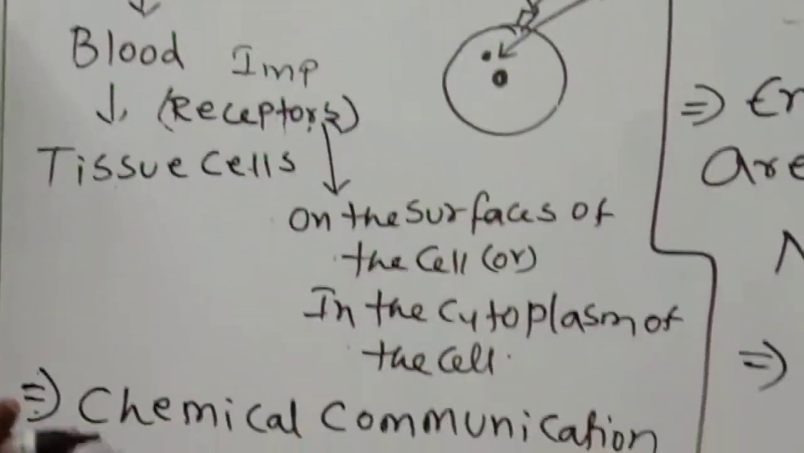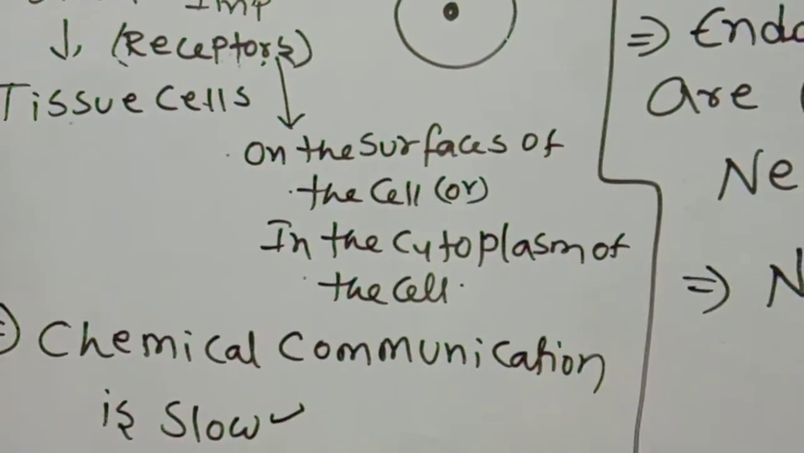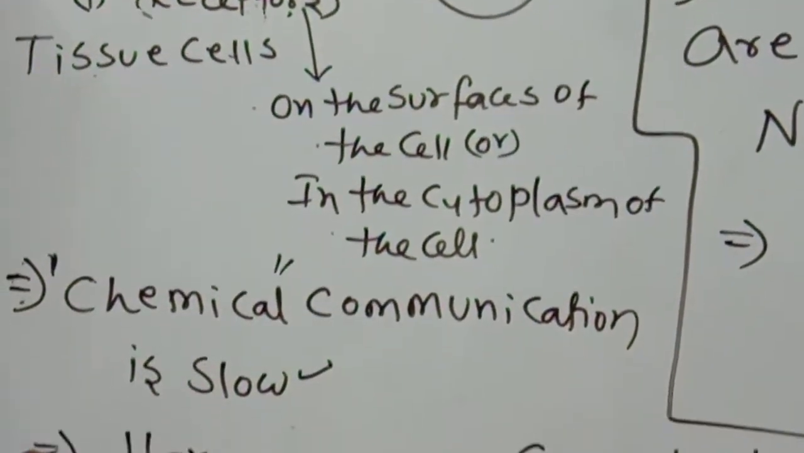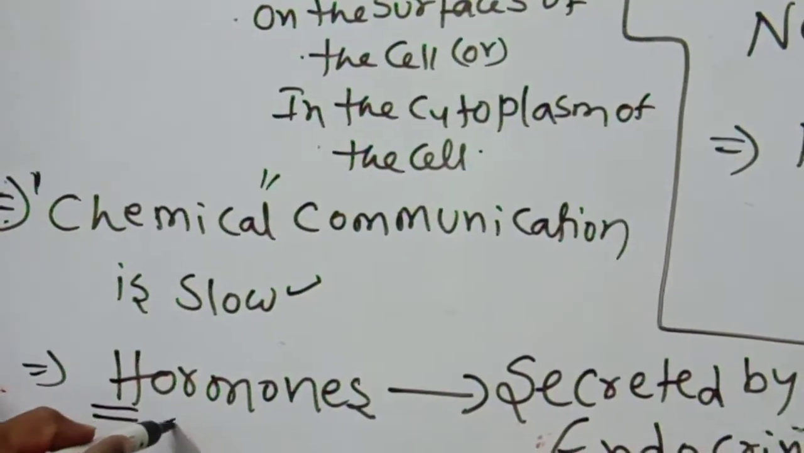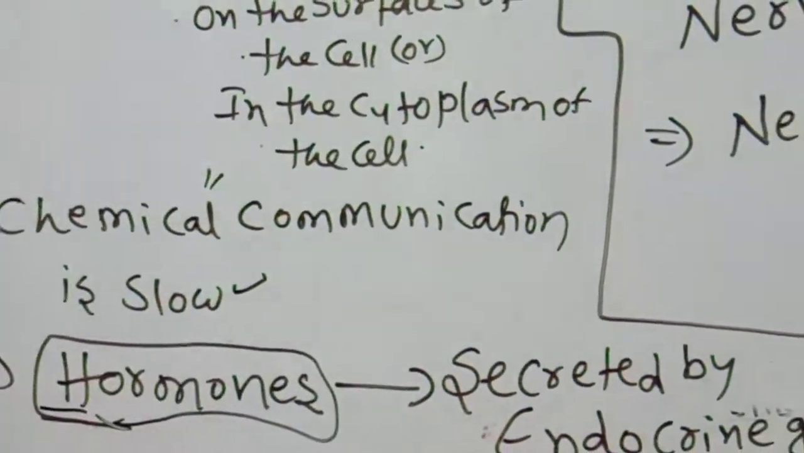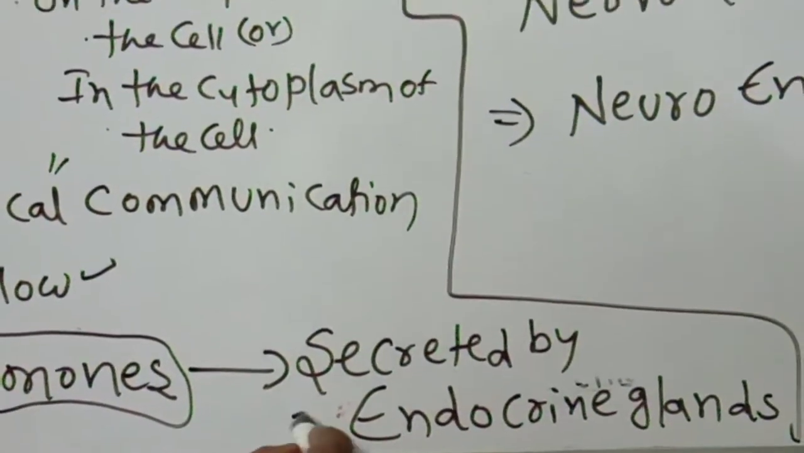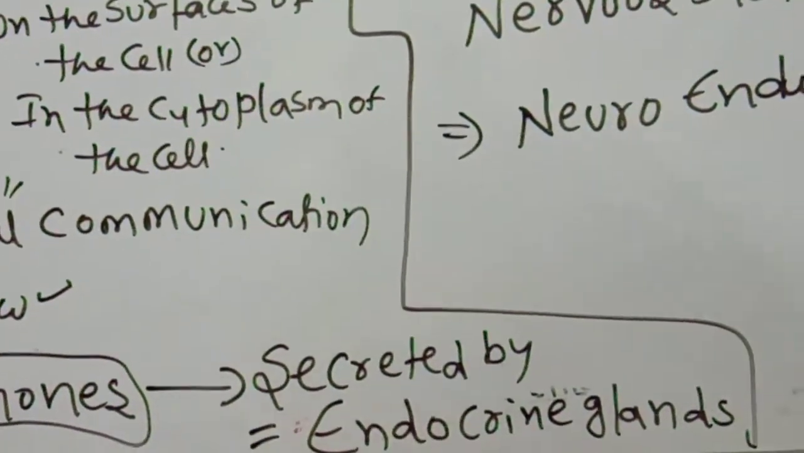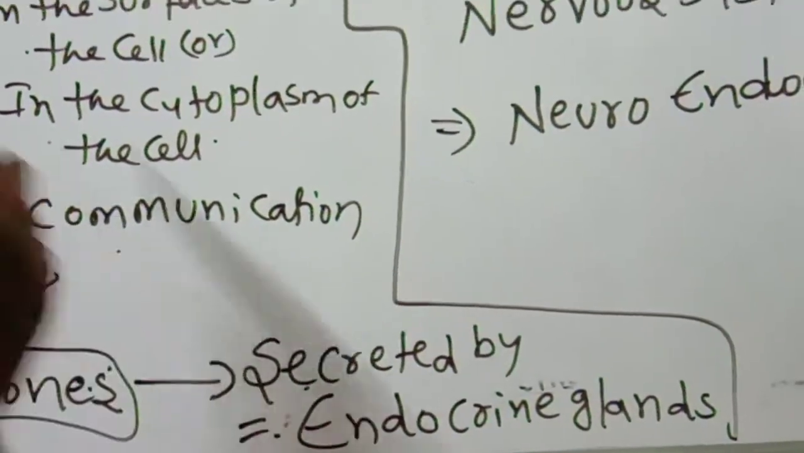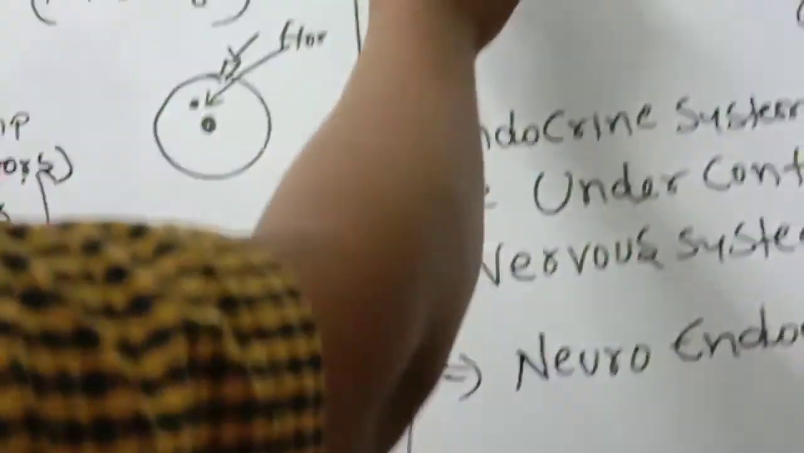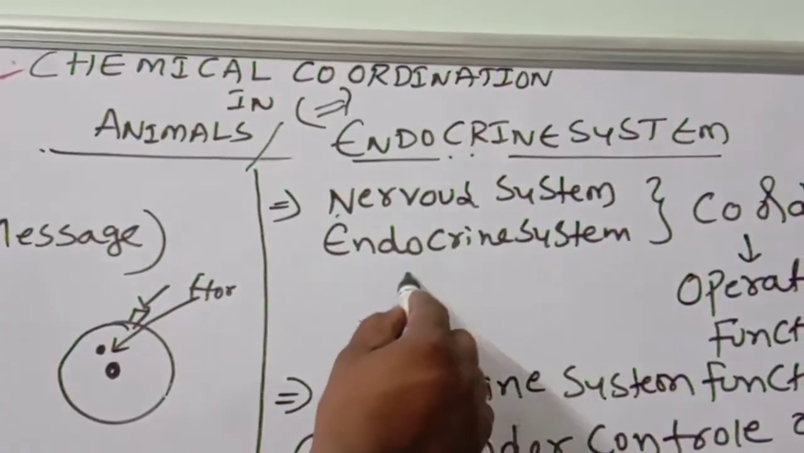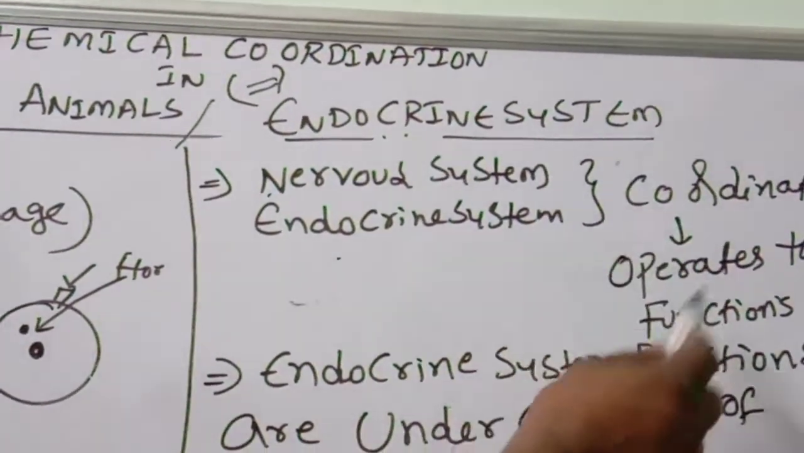But this chemical communication is a very slow process. What are the chemicals involved in chemical coordination? Those are hormones. The most important point is hormones. Hormones are secreted by endocrine glands. These hormones are mainly helpful for coordination. That's why this system is called the endocrine system. So the nervous system and endocrine system together coordinate and operate the functions.